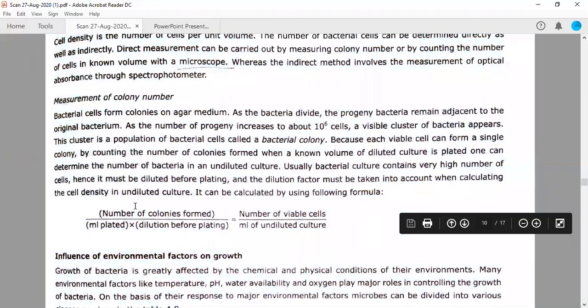Simply, you need to put both the sides equally. So the number of colonies formed is actually the number of viable cells, CFU, and ml plated. If you multiply with the dilution factor, this is the dilution factor actually. So dilution factor into ml plated will be showing the number of cells in your undiluted culture. So if you see, both the terms are equal, therefore they have put an equal sign here. Suppose you need to calculate the number of viable cells or number of colony forming units, CFUs, you need to calculate this out and you will move this to this side.